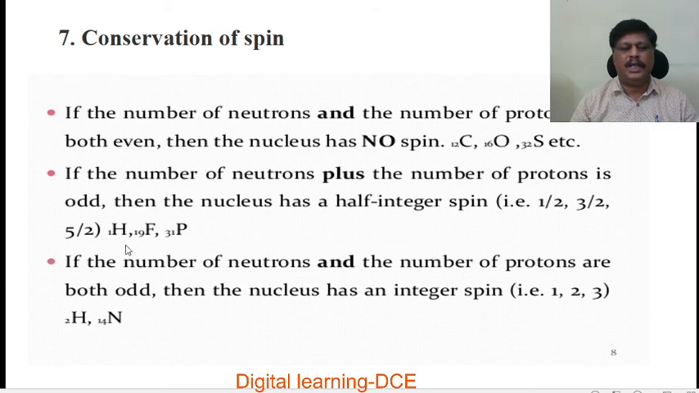phosphorus 31, etc. If the number of neutrons and the number of protons are both odd, then the nucleus has an integer spin, that is 1, 2, 3, etc. So this is 1H2 and nitrogen 14, etc. It possesses integer spin if the number of neutrons and number of protons are both odd. So odd plus odd gives rise to even.